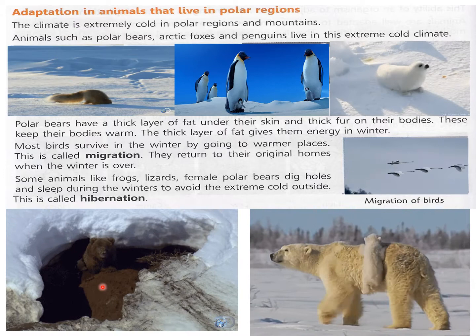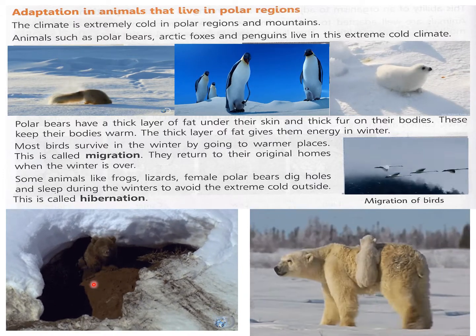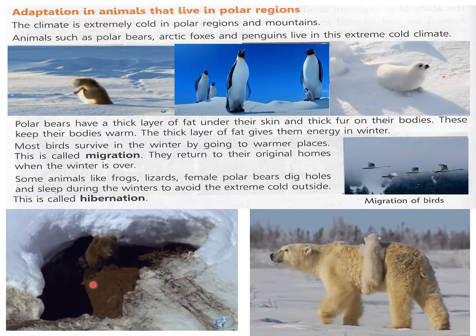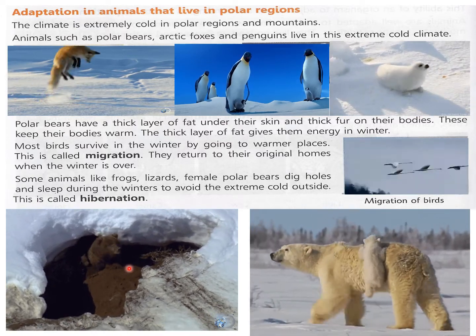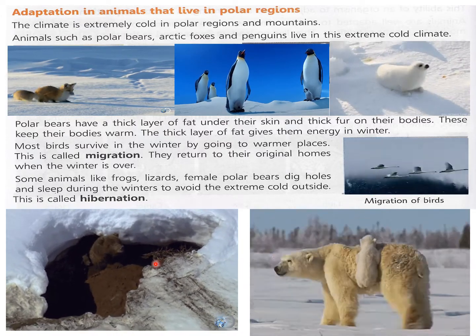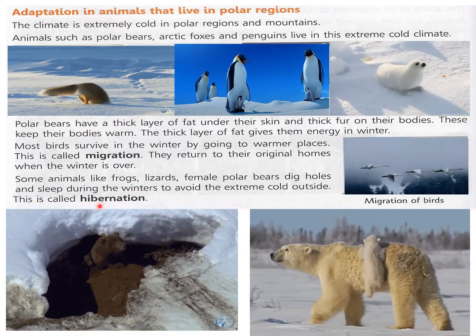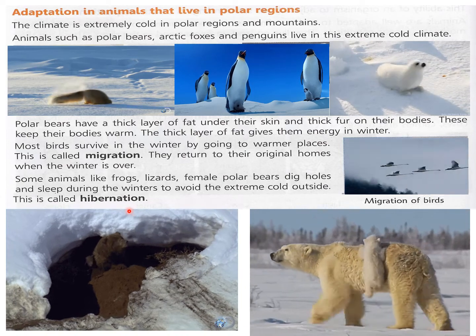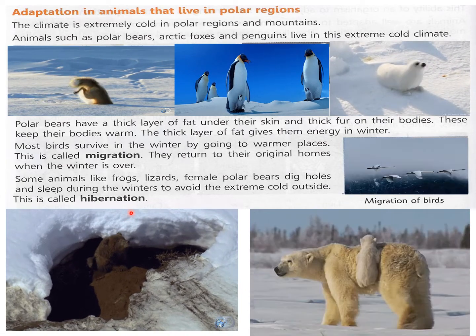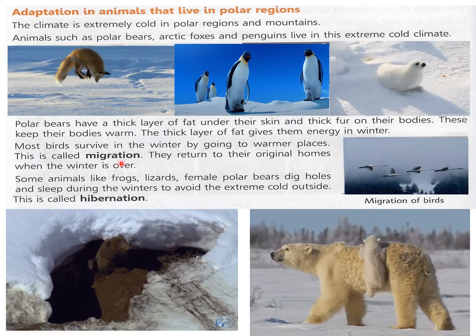Why? Because they all go to sleep. They hide somewhere in your home only and they sleep for winters. Then again, when the weather is warm, they come out of their hiding places. So this winter sleep is called hibernation and the summer sleep is called estivation. So you have to learn both the terms and also this migration term.